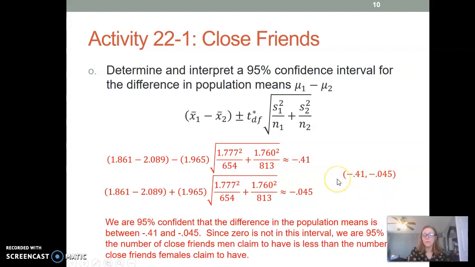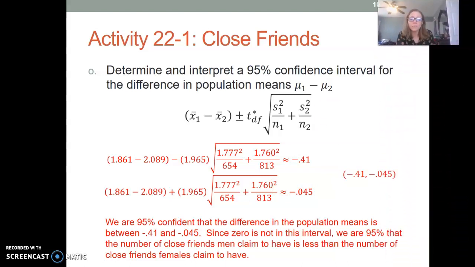And here's what we have to think. What does that mean? First, we are 95% confident that the difference in the population means is between those two numbers, negative 0.41 and negative 0.045. And since it was the men minus the women, then the men should be smaller. So women tend to report more close friends.